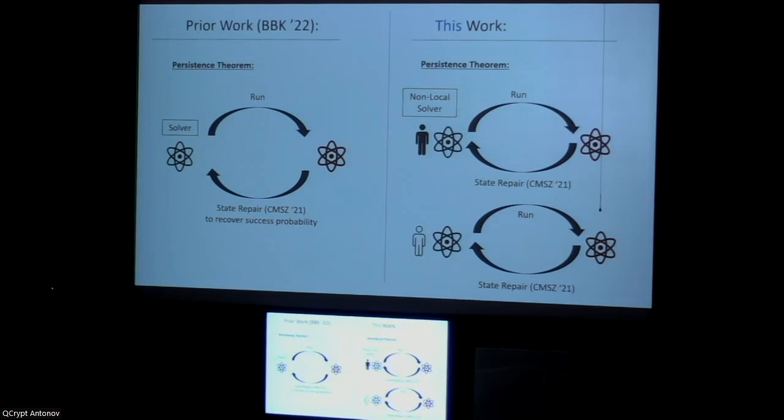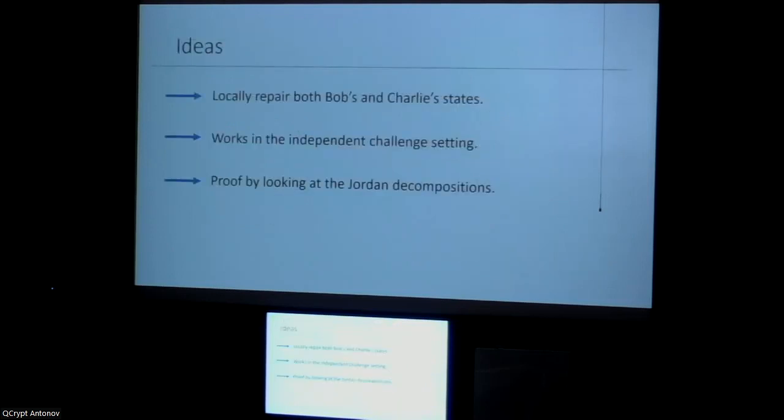What that step looks like is you take the solver, you run it once, and the state has changed, but you apply some state repair procedure, and you don't necessarily get the original state, but you recover a state which has similar success probability. So what we show is that you can do this locally for each of Bob and Charlie. And as long as the challenges are independent, it still works.